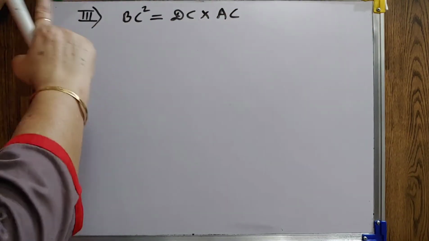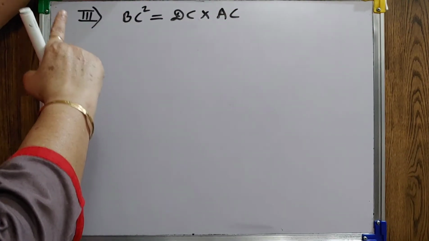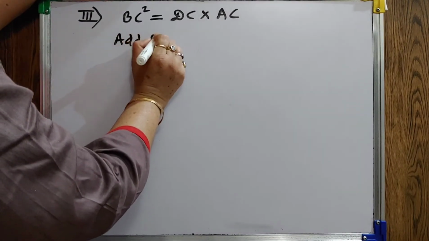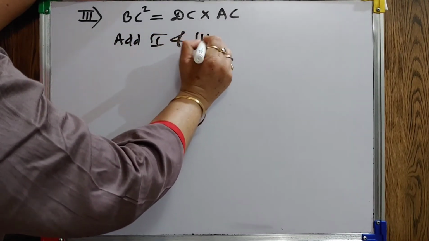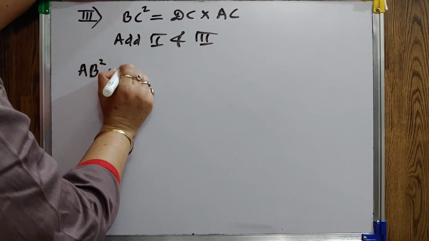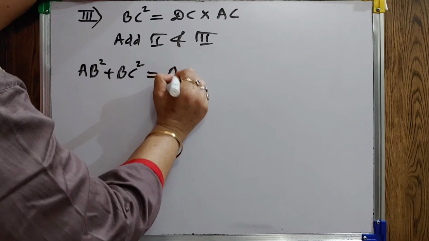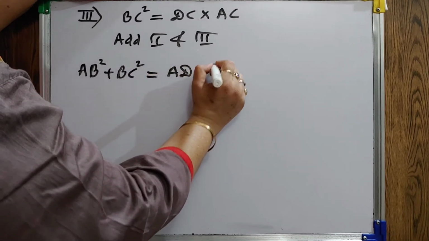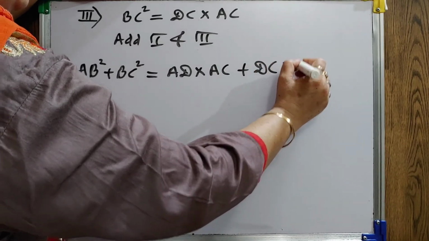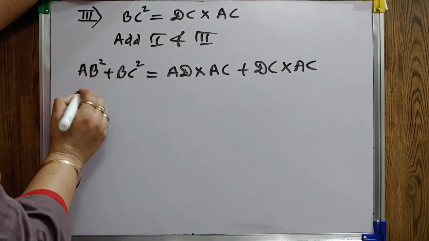And in the second equation we got AB square equal to AD into AC. Now add equations second and third. LHS will get added to LHS. Right hand side is AD into AC in the second equation plus DC into AC in your third.